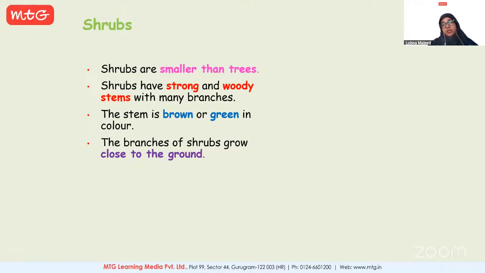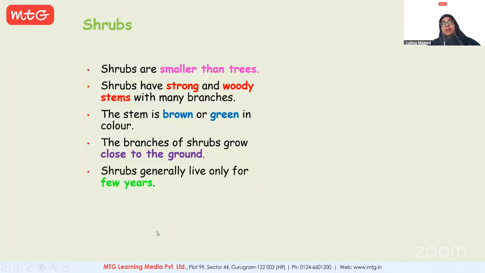What about the trees? Do the branches grow much above the ground or close to the ground? The branches of trees grow far up, in comparison to shrubs. Shrubs grow quite close to the ground.